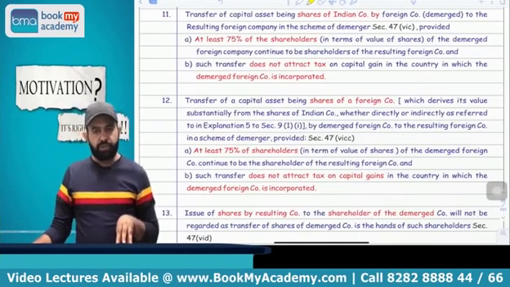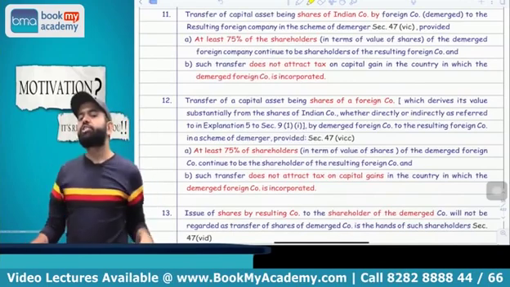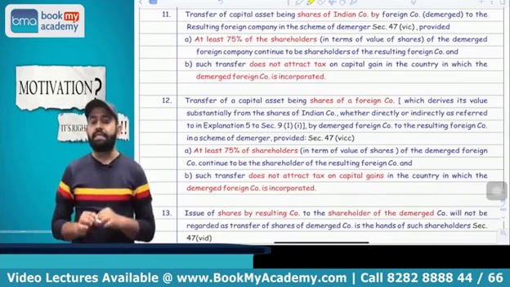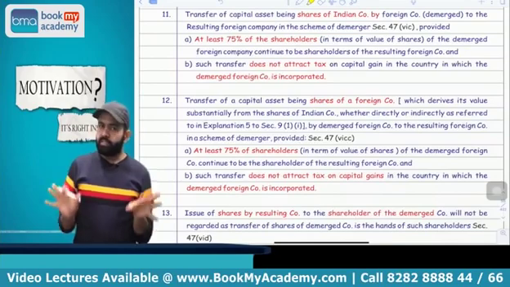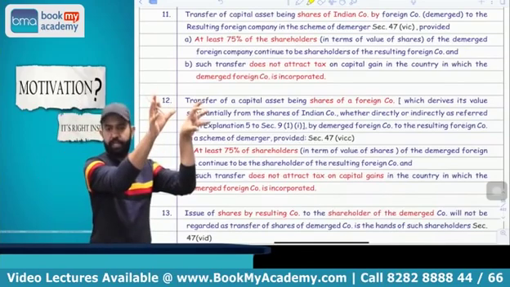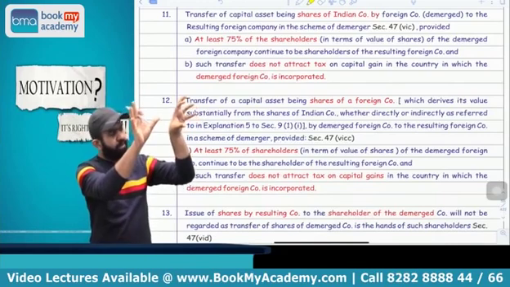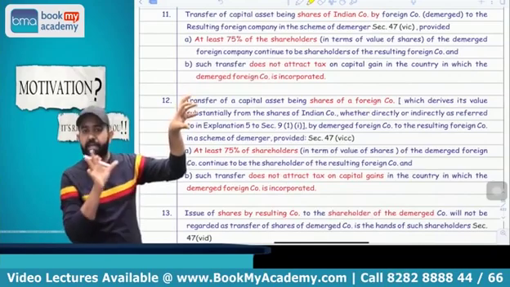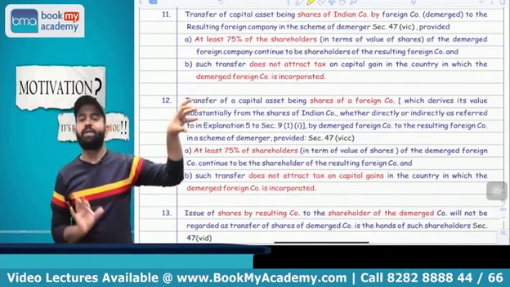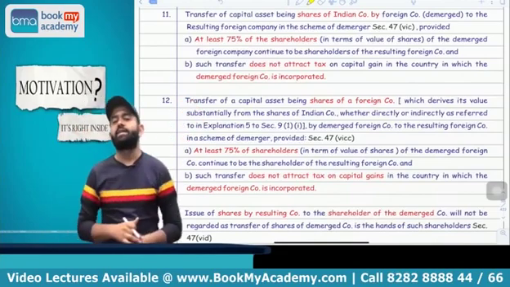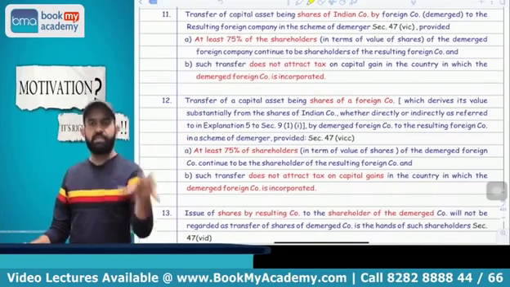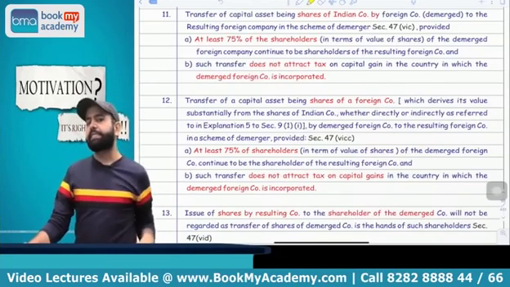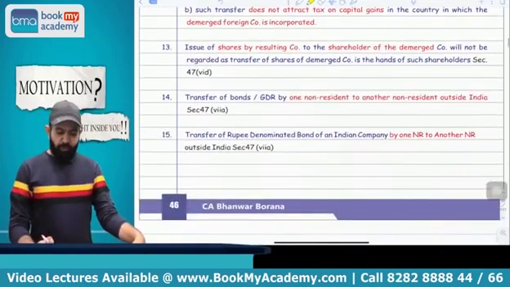But there are two conditions. First condition, 75% of the shareholders of the demerged company should become shareholders of the resulting company, and there should not be a tax in the country in which the demerged company is incorporated. Or take another example: there is a demerger of a foreign company, and that foreign company holds shares of another foreign company, and that other foreign company derives its value substantially from Indian assets, and that foreign company's shares are transferred under demerger, then also capital gain is not applicable. Same conditions: 75% of shareholders of the demerged company should become shareholders of the resulting company, and there should be no tax in the country in which the demerged company is incorporated. You got my point or not?